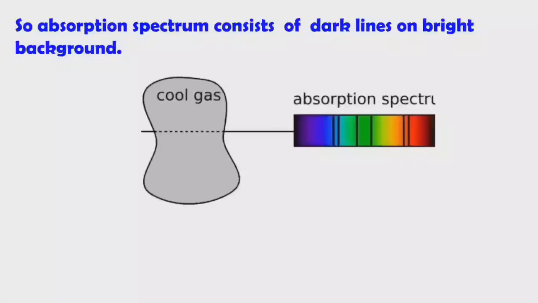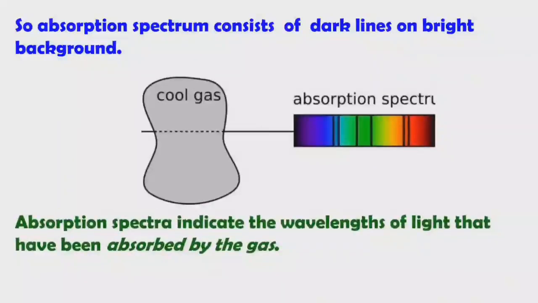Here we can see a cool gas. When a cool gas absorbs the energy, it will form an absorption spectrum. In the absorption spectrum, we can observe some dark lines. These dark lines indicate that this cool gas absorbs some wavelengths of the light. Based on this absorption spectrum, we can identify the atom or the gas.